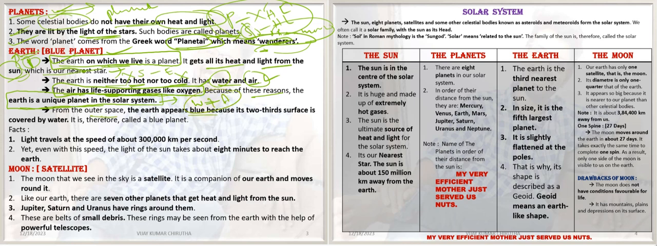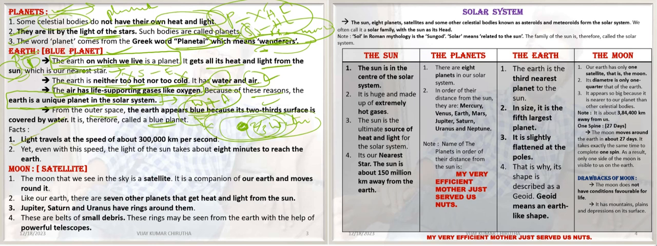From outer space, Earth appears blue in color, because two-thirds of its surface is covered by water. Water is there on two-thirds of the part of the Earth. That's why we call it the blue planet.